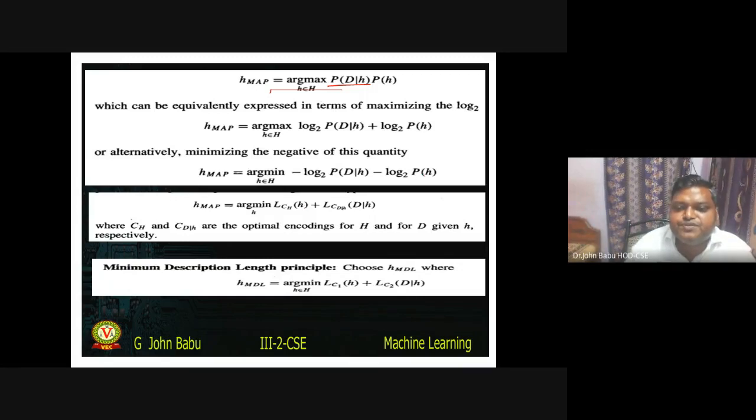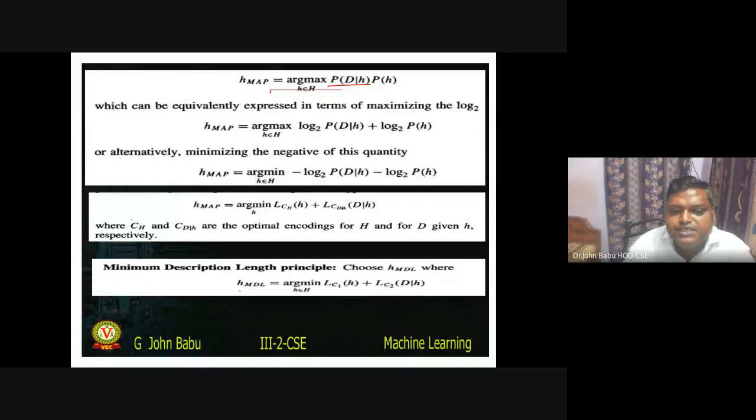This is minus log probability of hypothesis LCH, and this is LC of D given H, where CH and CDH are encodings as given. So because this is the minimum length.